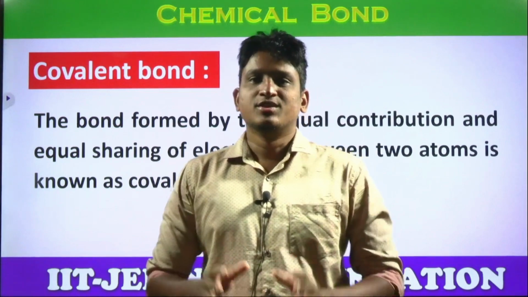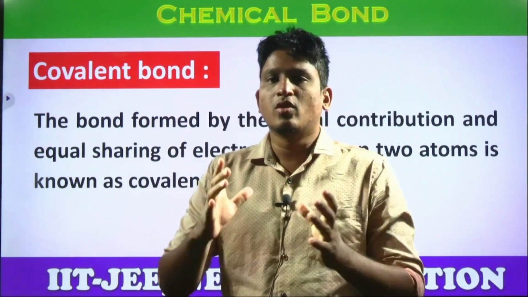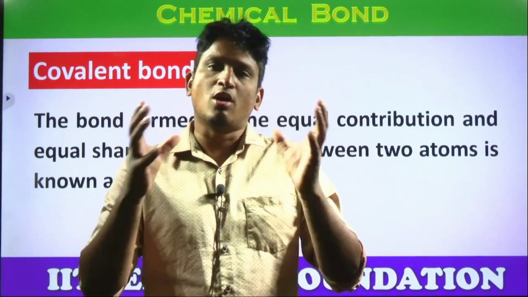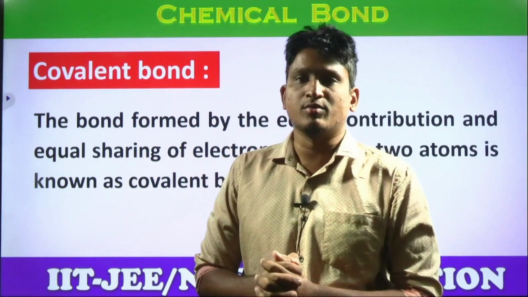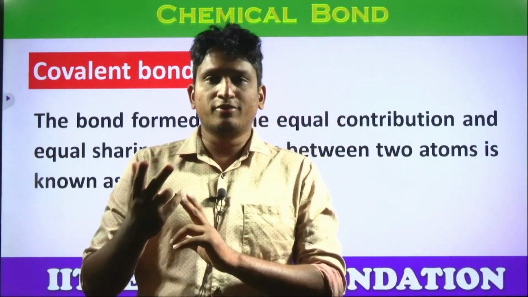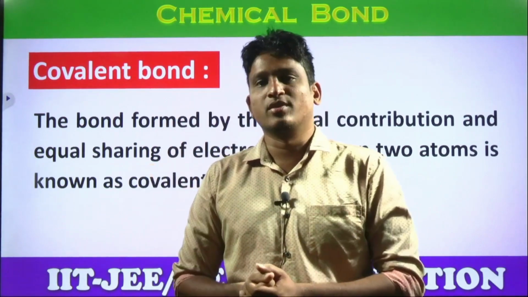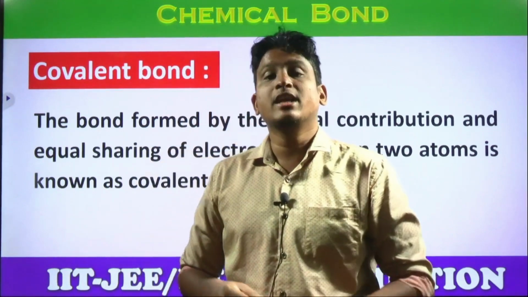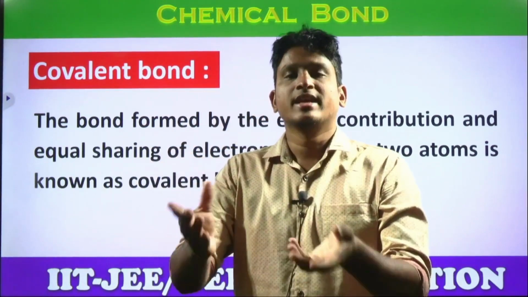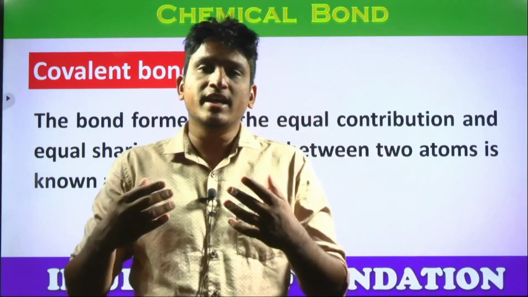Hello students. So in the last video we discussed ionic bonding, yes or no? The bond forms by two oppositely charged ions, cations and anions. That attraction is called ionic bonding. But there is a second type of bond formation. What is that? Sharing electrons. That is the covalent bond. So how can you define a covalent bond, students? The bond formed by the equal sharing of electrons is called covalent bonding. What is covalent bonding? The bond forms by equal sharing.